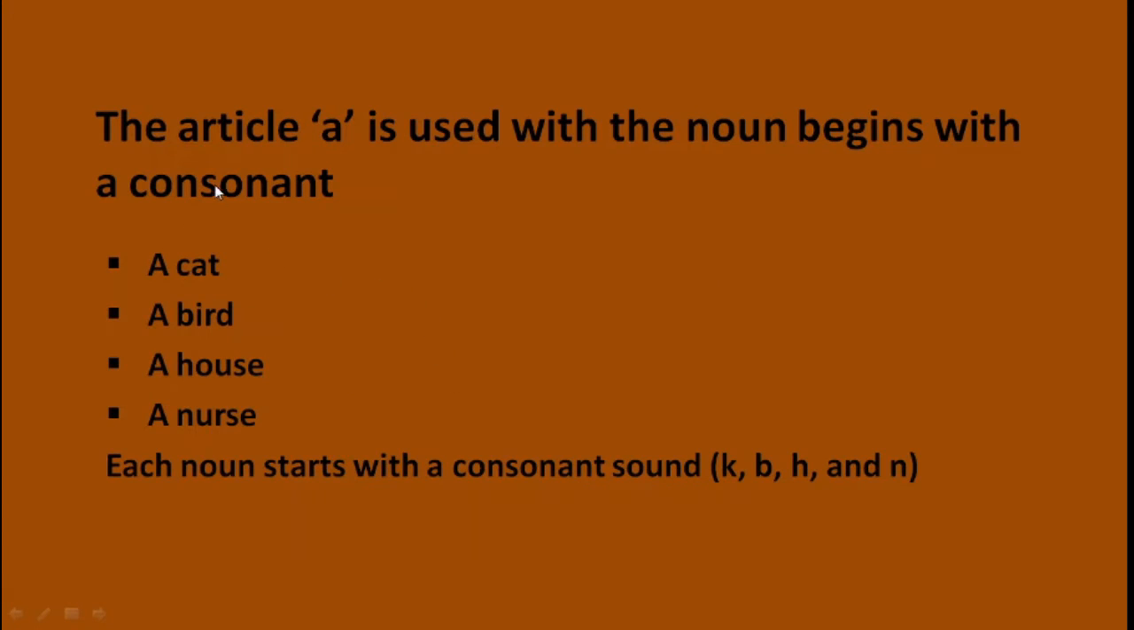Next rule, the article a is used when the noun begins with a consonant. This is a very important rule of using article a. Look at these examples. A cat, a bird, a house, a nurse. Each noun starts with a consonant sound: k, b, h and n.